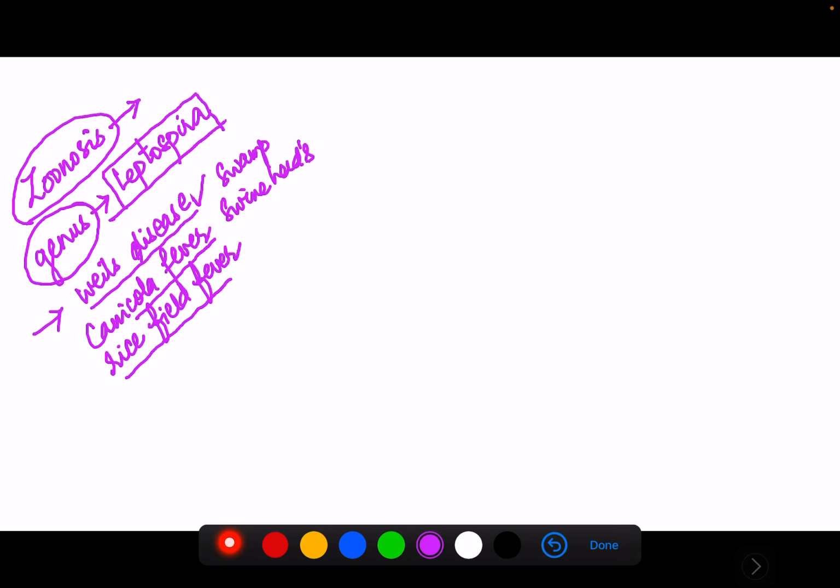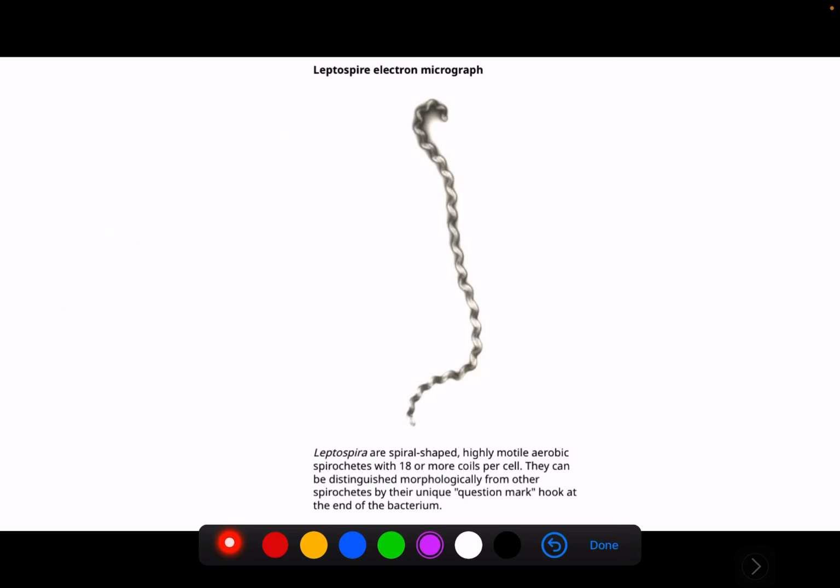And then, what is this Leptospira? It is a spiral shaped, highly motile, aerobic spirochete with 18 or more coils per cell.